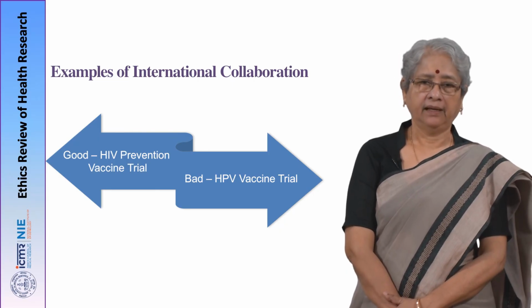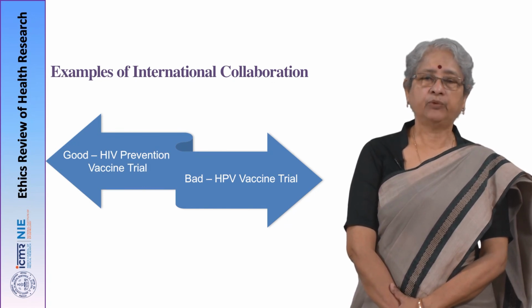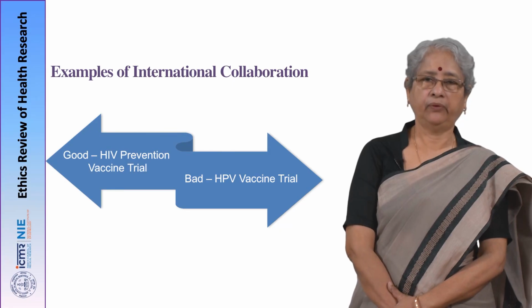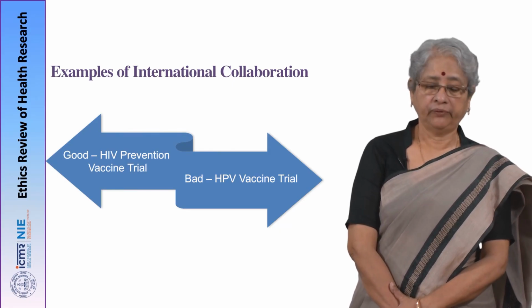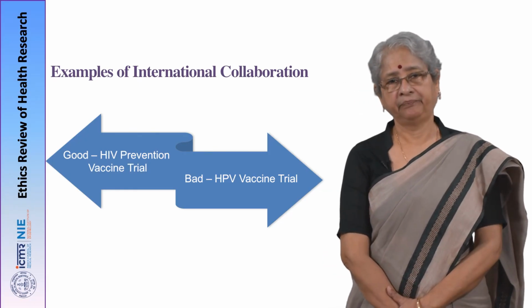That means they did not have any clear understanding of how things should be. So, one has to prepare the site very well before such research is actually initiated. That is the important lesson that we learn.